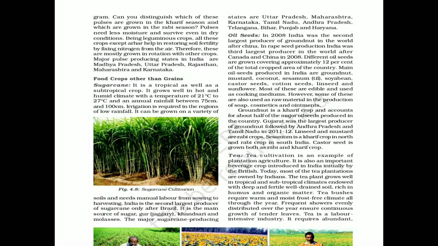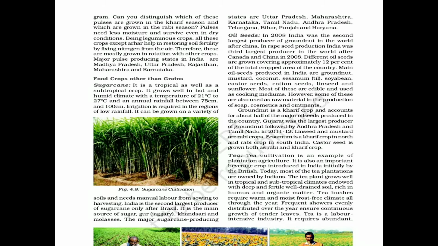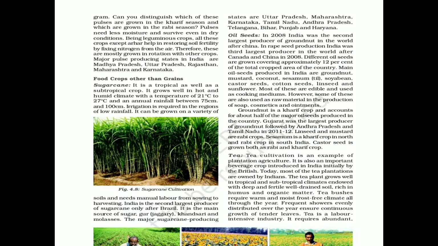Always remember, a crop can be grown in the rabi season also, provided you are able to provide the necessary conditions which a particular crop requires for its development, for its growing, for its cultivation. Okay, we will be dealing with this in the oil seeds. So sugarcane is a tropical and subtropical crop.